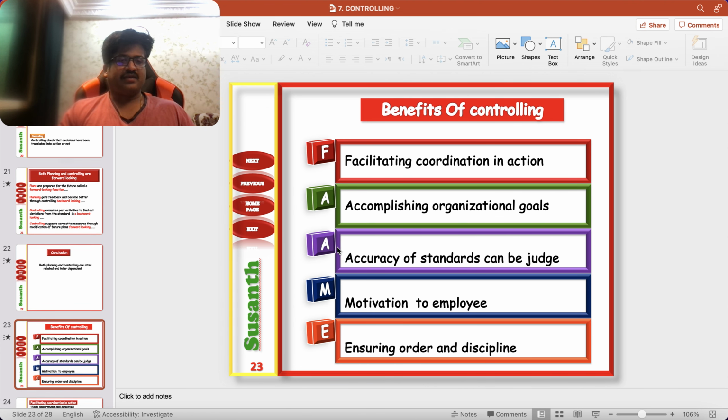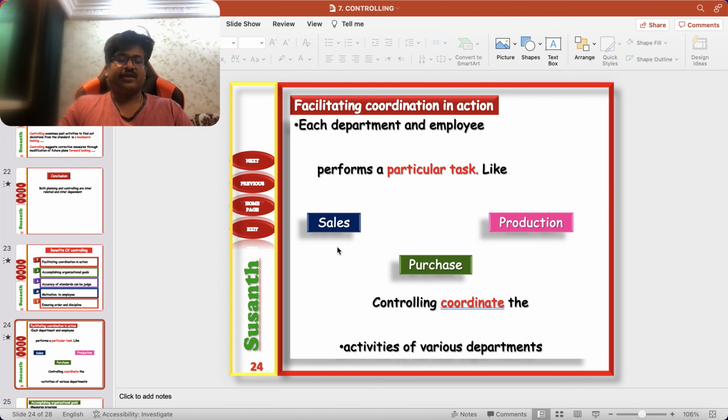Like that, controlling as the last function of management has so many benefits. First of all, it facilitates coordination in action. How does it facilitate coordination in action? Because in an organization there are different departments, like the production department, the purchase department, the sales department. So controlling coordinates the activities of various departments.